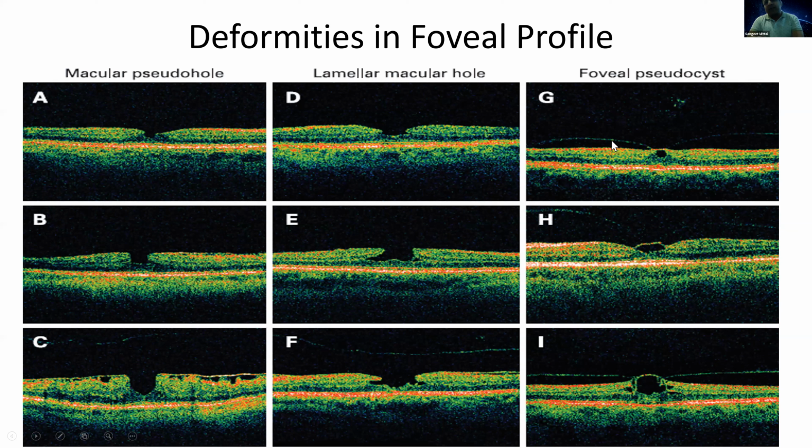So what happens is this vitreoretinal traction pulls the retina up, and this forms a small cystic-like structure below. This is a pseudocyst. It's not a true cyst, but it's an anatomical deficit that has happened because of this traction. And you see, as the traction increases, this cyst may increase in size. And ultimately, if it keeps on increasing, it may cause a macular hole to form.